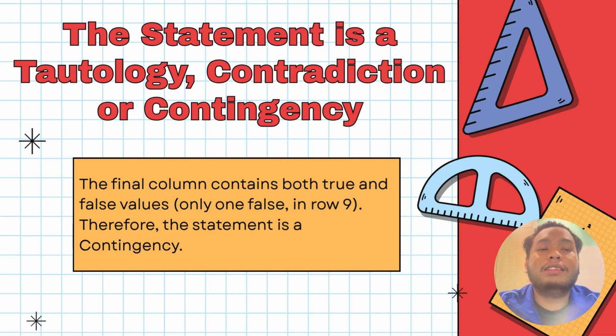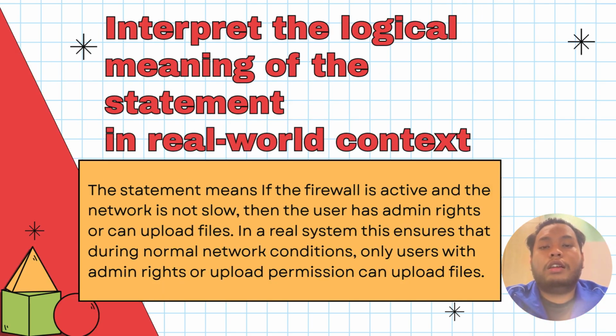This means the answer depends on situations. Now let's understand its meaning in real life situations. The segment means if the firewall is active and the network is not slow, then the user has admin right or can upload the files. In simple words, when the system is working normally, only users with permission can upload files. This helps keep the system safe and controlled.